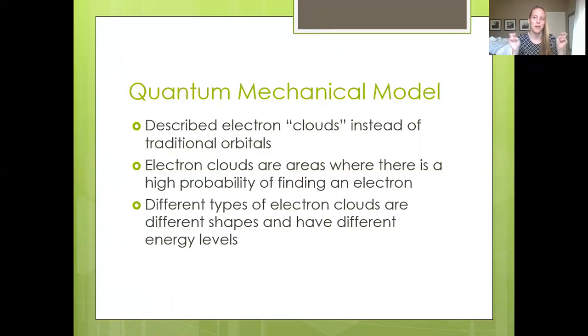That's what the shape of the cloud is. Anyway, you don't actually have to worry about that for now. Just know that the Bohr-Rutherford model, which we're going to be using for the next 2 years, isn't really accurate, but we're going to use it because it does work really well to describe the properties of the first 20 elements. And most of the elements, like 2/3 of the elements that we're going to be using this year, are those first 20.